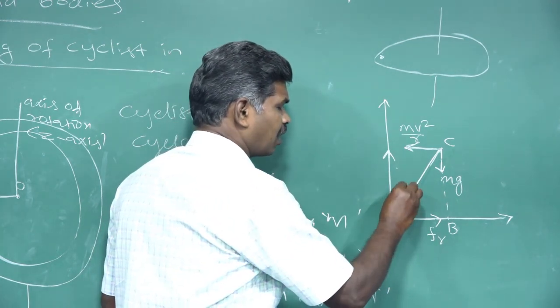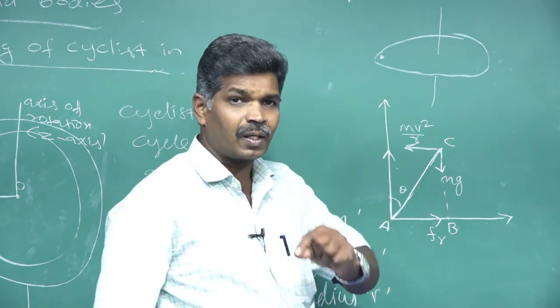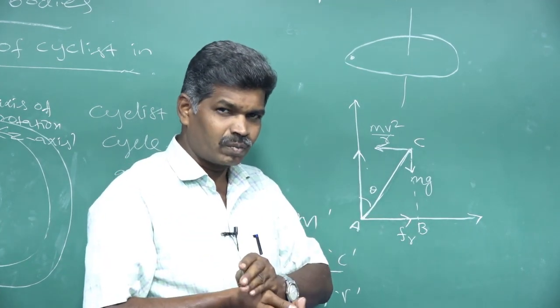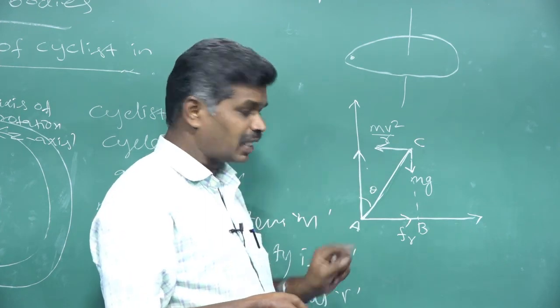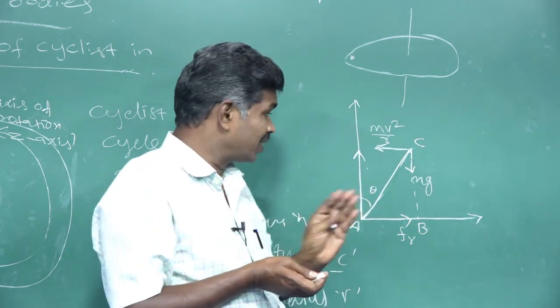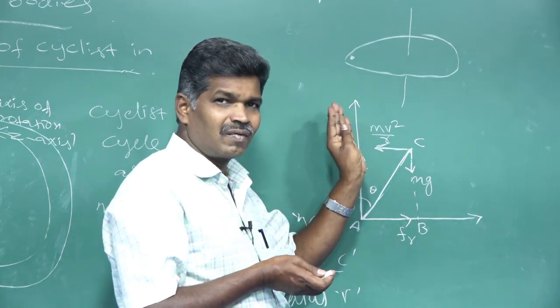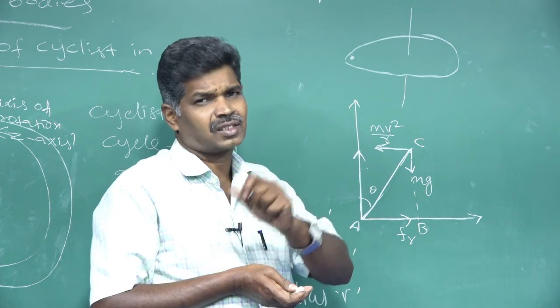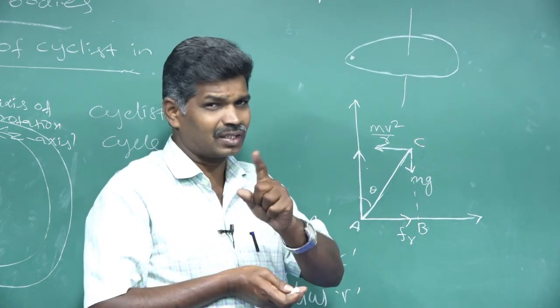That normal force is acting in this direction. This is theta, called the angle of bending of our system with the vertical axis. Theta is the angle of bending of our system with the vertical axis, which is parallel to the rotational axis. The Z axis is taken as the rotational axis.